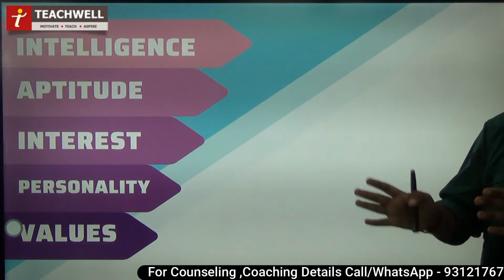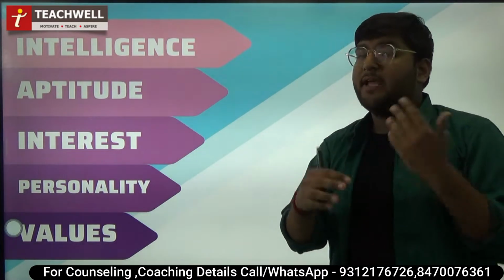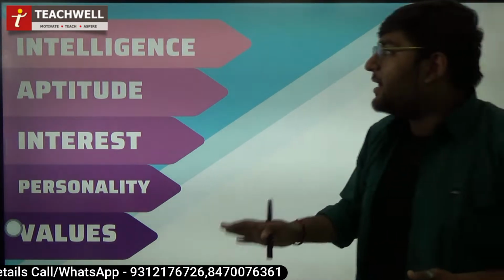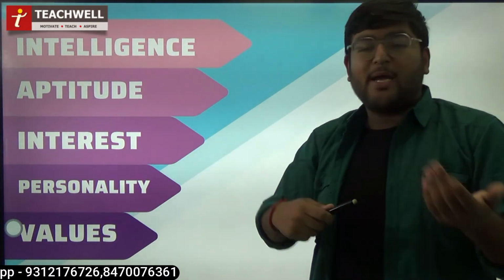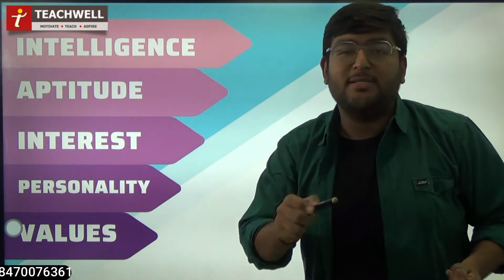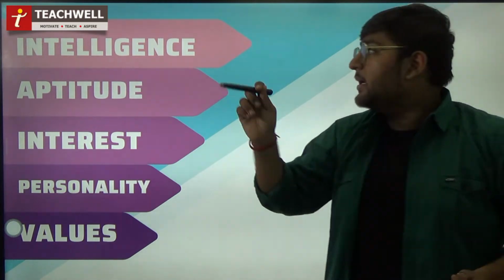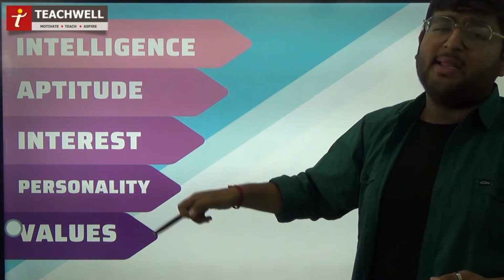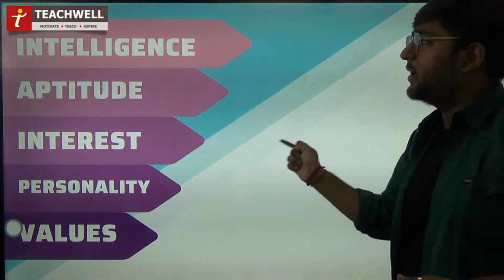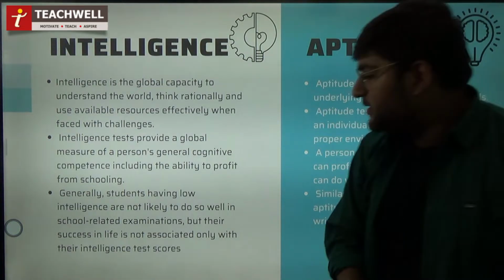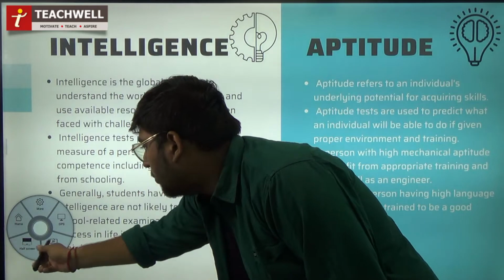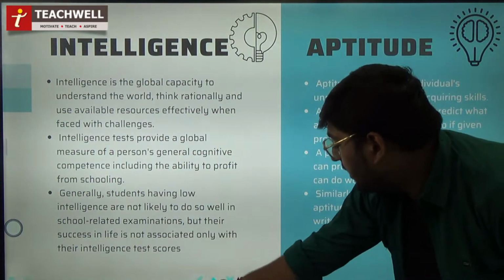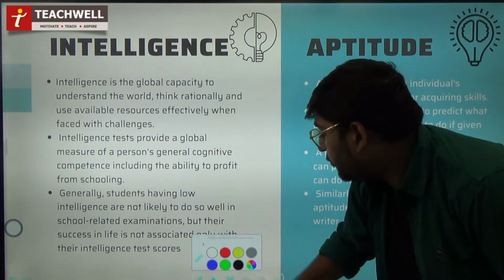ये 5 attributes are given in your book also and are very important. इनको डिटेल में स्टडी करेंगे with examples. Those attributes are intelligence सबसे पहले, which I am discussing about. इस chapter में intelligence is being emphasized a lot, right? उसके बाद aptitude is important, also interest, personality and values and so on we'll be studying. सबसे पहले let us come to the first or the most majorly important, that is intelligence as an attribute.